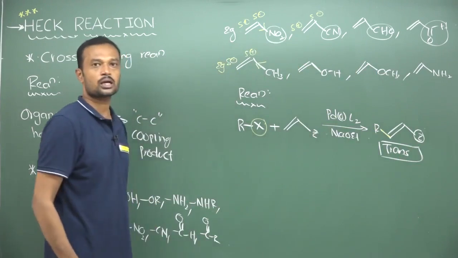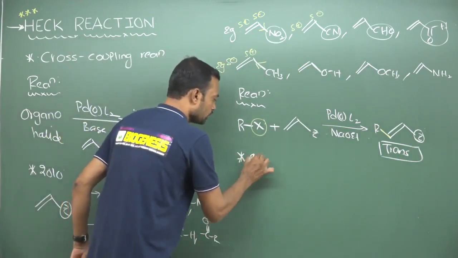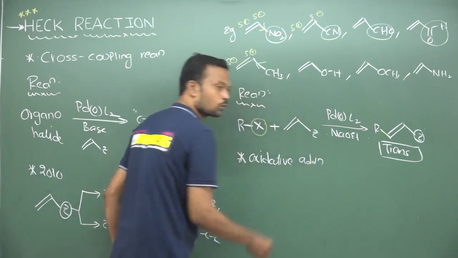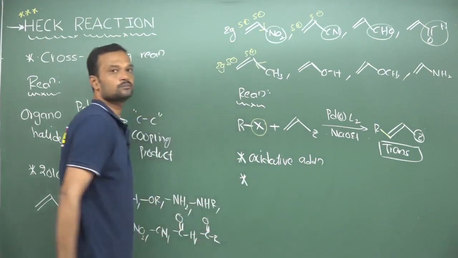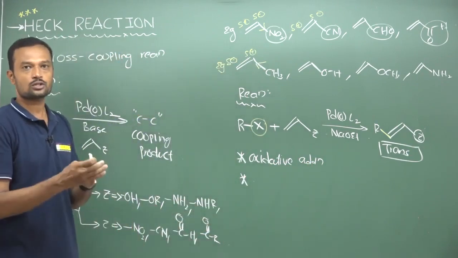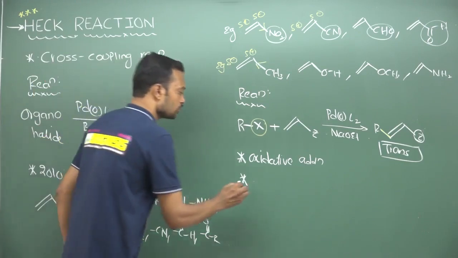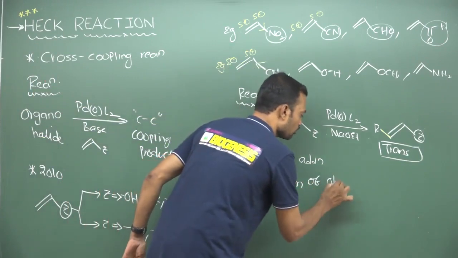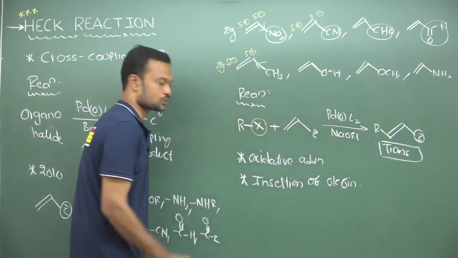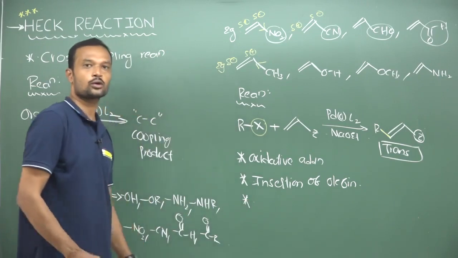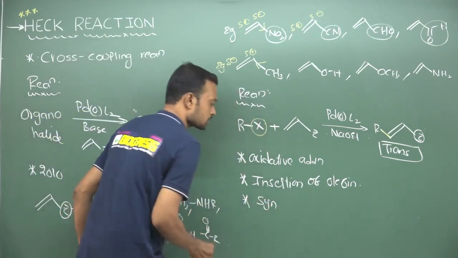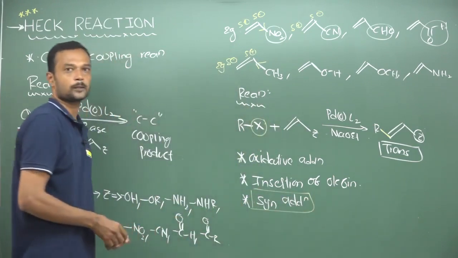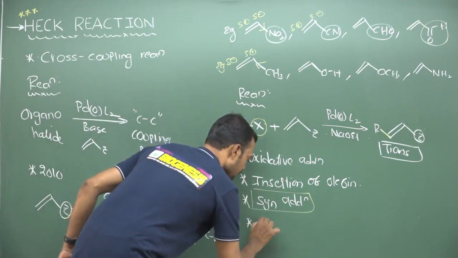Now this reaction mechanism is very important, and if you observe the key points in this case, the first step is oxidative addition around palladium. Now the second step, there is an elimination reaction that takes place, but before that comes the insertion reaction. See, insertion of activated olefin. This olefin is going to be inserted on palladium catalyst. Now this insertion is responsible to give a syn addition. This is a key step in CSIR exam. Syn addition, this point they are asking in exam. You focus on this particular area. Then followed by beta elimination.